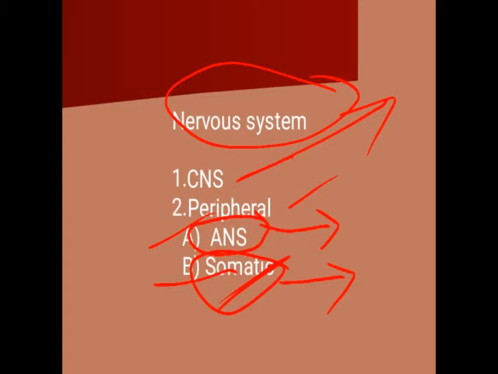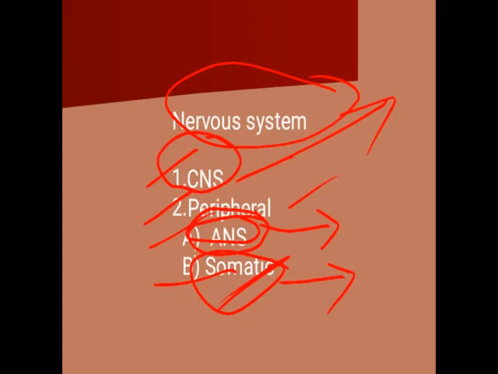So it is their own mechanism, it is the body's own mechanism, it is the involuntary movement. So such movements come under the autonomous nervous system. Now you got the points. So our nervous system is classified into central nervous system and peripheral nervous system. The central nervous system includes the brain and the spinal cord.